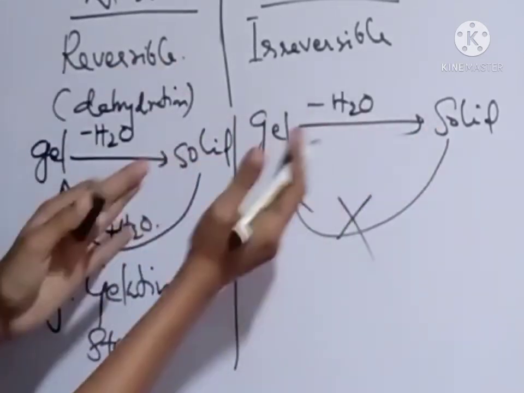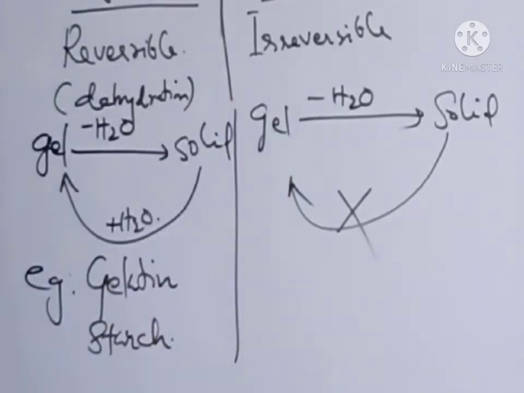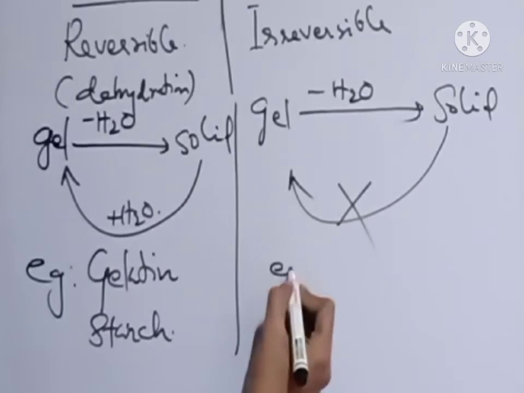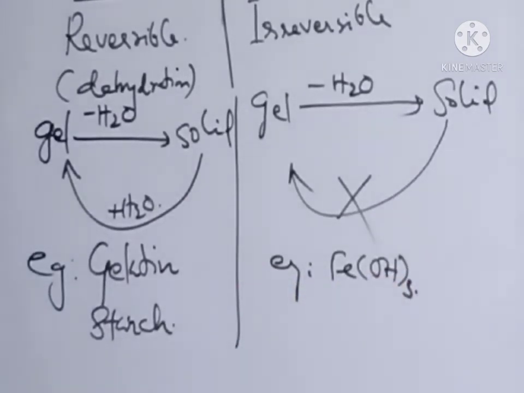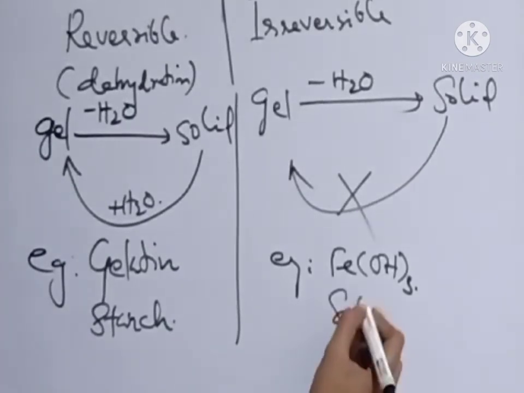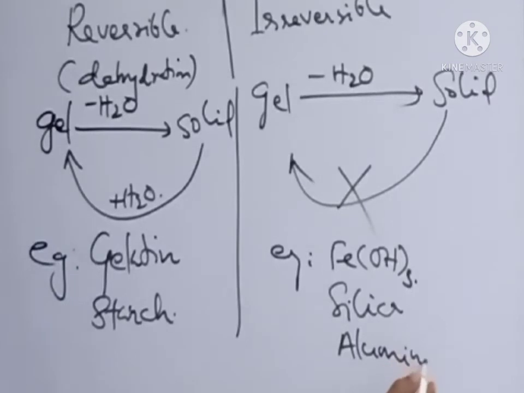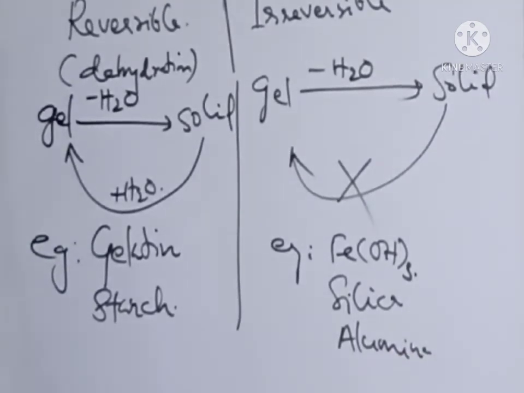That is why it is irreversible, and these are non-elastic gels. Examples are ferric hydroxide gel, silica, and alumina, some examples of non-elastic gels.